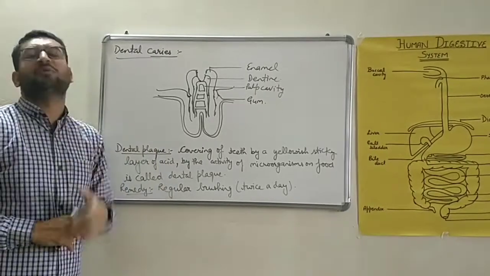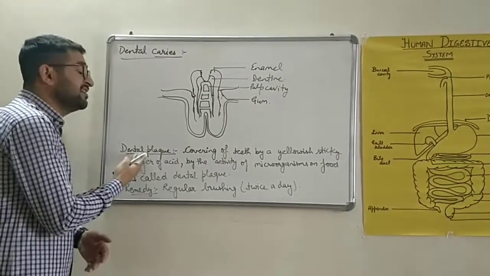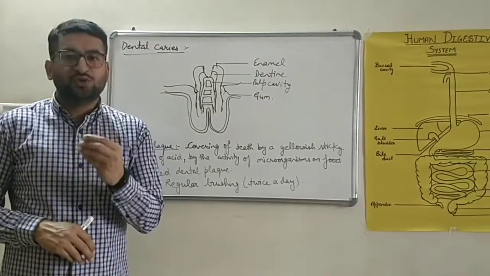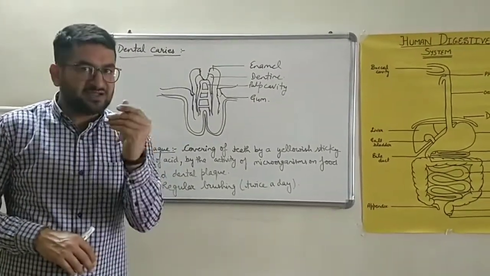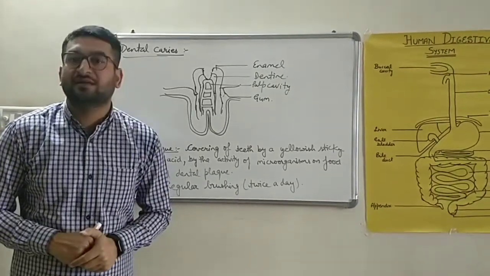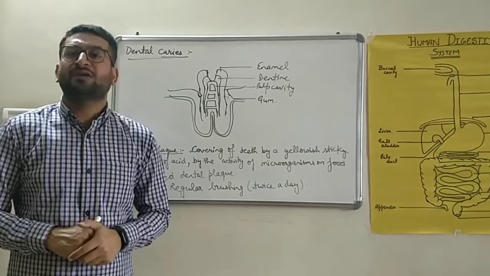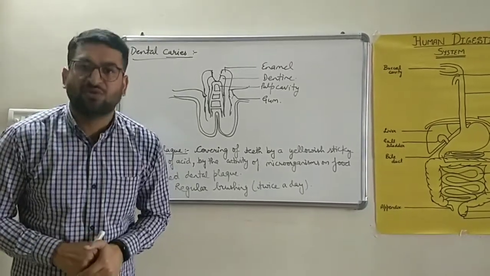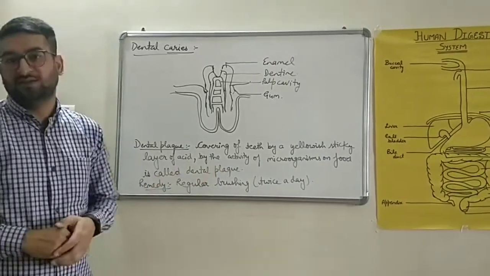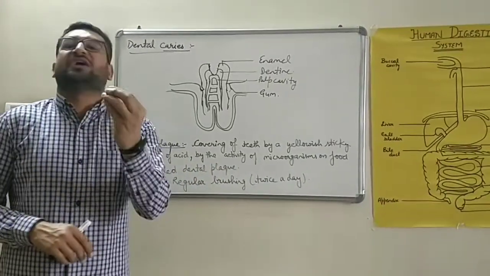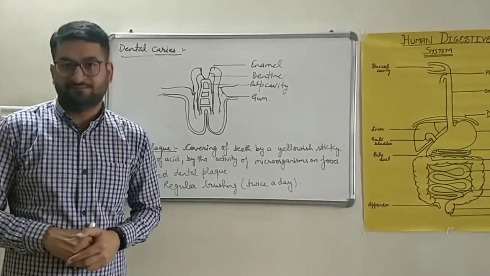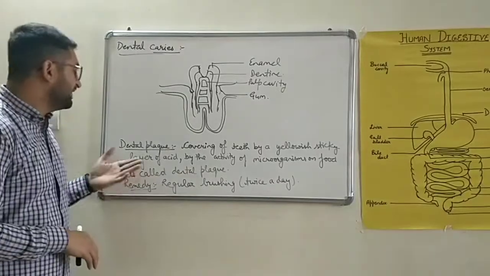There is one more problem associated with the dental caries, and that is dental plaque. Due to formation of that acid, a yellowish sticky layer, चिपचिपी एक लेयर जम जाती है हमारे दांतों के ऊपर, and that deposition of yellowish sticky layer of acid due to anaerobic respiration by microorganisms on the trapped food particles is known as dental plaque. There is a remedy. इसका एक उपचार है बच्चों. क्या? Regular brushing at least twice a day. That is the remedy of dental plaque.